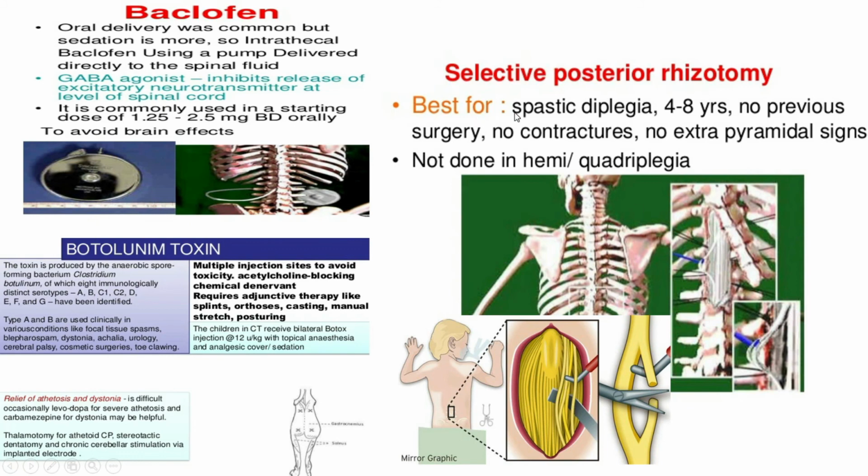It is the best for spastic diplegia, 4 to 8 years of child, no previous surgery, no contracture, no extrapyramidal sign, not done in hemi or quadriplegic patient. It is a special type of operation done by a neurosurgeon. It's called selective posterior rhizotomy. Okay.